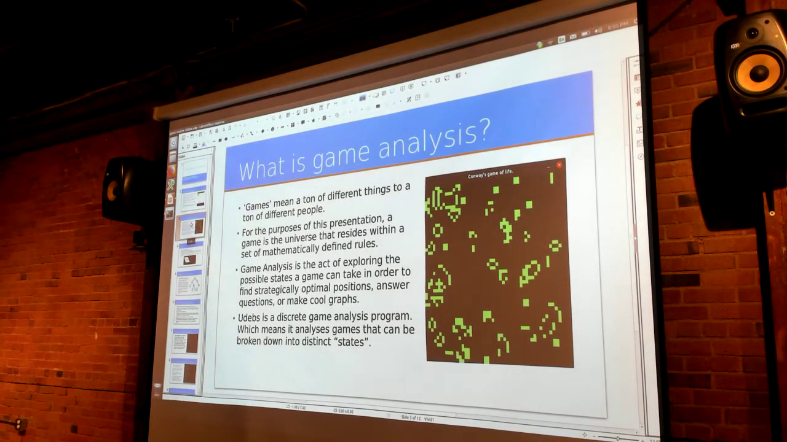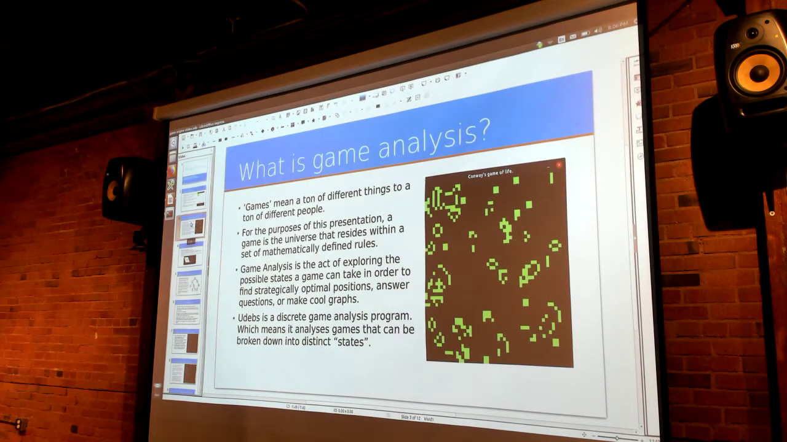Quick thing about what is game analysis. Game means a hell of a lot of different things for a hell of a lot of different people. I have met people who thought game analysis meant the same thing that literary analysis meant, because games have stories in them. There's game journalism and game this. In a mathematical sense, you have game theory, which is more decision theory, and all that type of stuff. So for the sake of this presentation, a game is the universe that resides within a set of mathematically defined rules. We'll go with that. Calvin Ball is not a game under this definition.